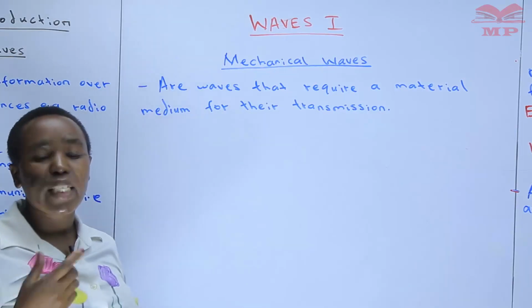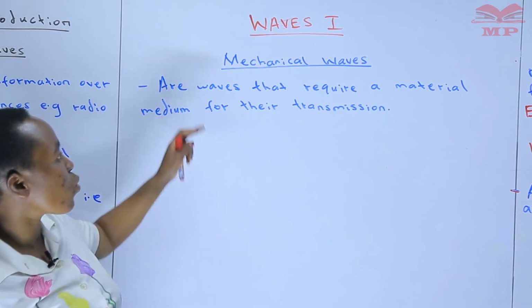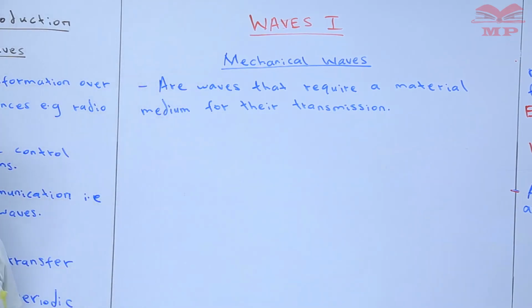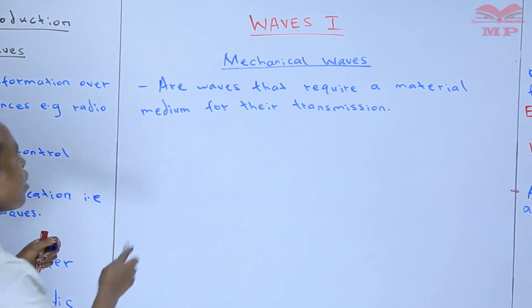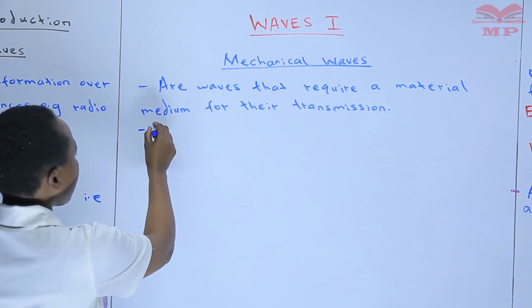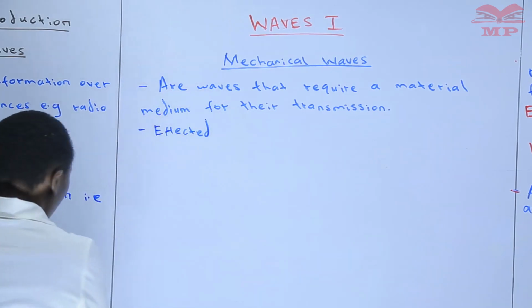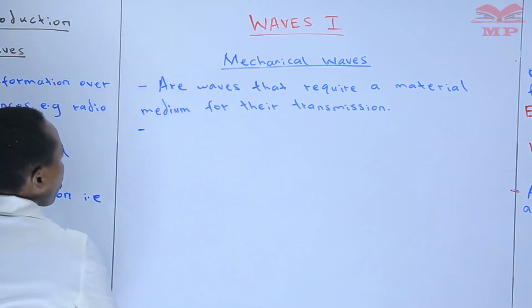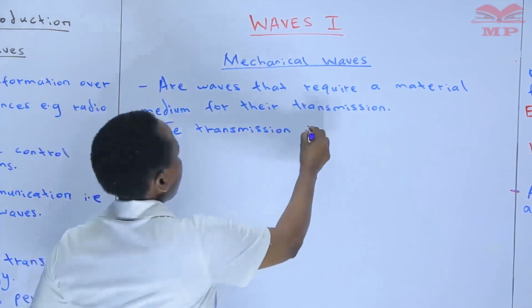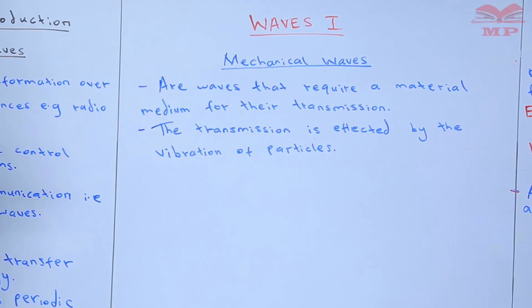So we can give examples. A very good example is the sound wave. Then the other one is the water waves, which is also another example of a mechanical wave. Therefore we can define a mechanical wave: its transmission is affected by the vibration of particles, and therefore there must be a medium.